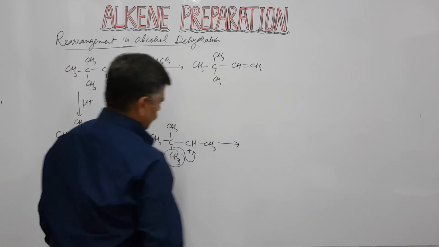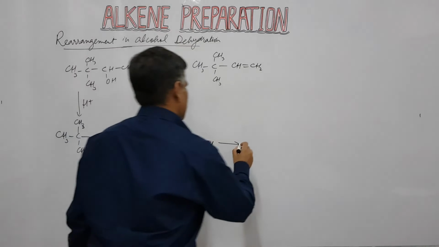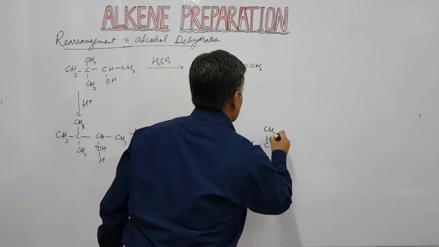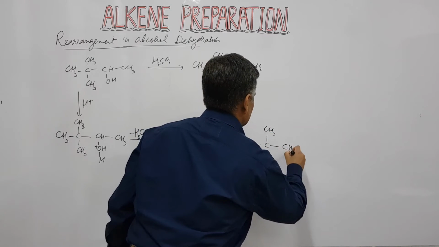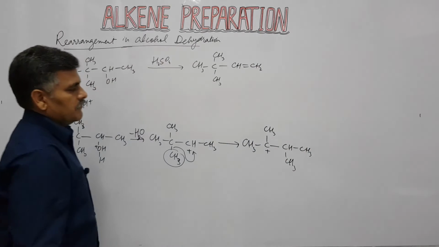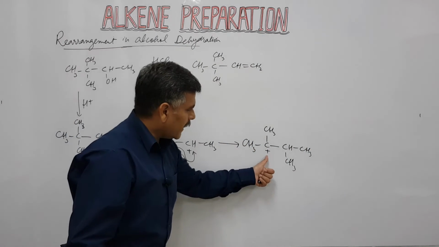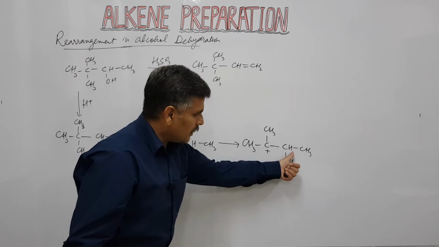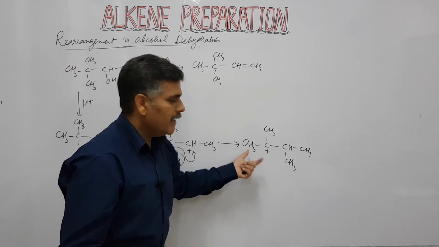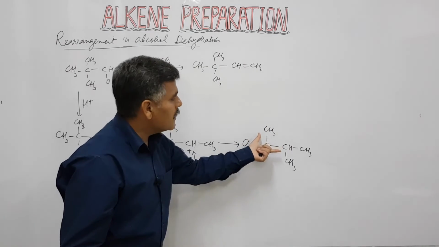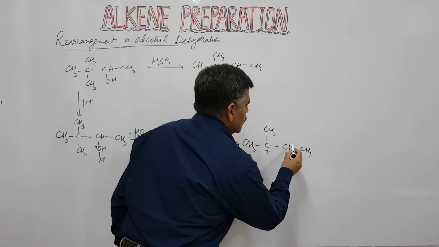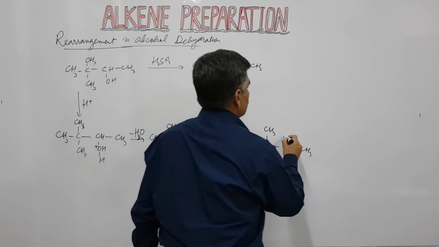So the secondary carbocation is converted into a tertiary carbocation, with CH3 CH3 and this positive charge. Now this carbocation has a beta hydrogen here, and this is also a beta hydrogen. These two methyl groups are the same, which means here we have two different types of beta hydrogen atoms. So if you remove this hydrogen, then you have